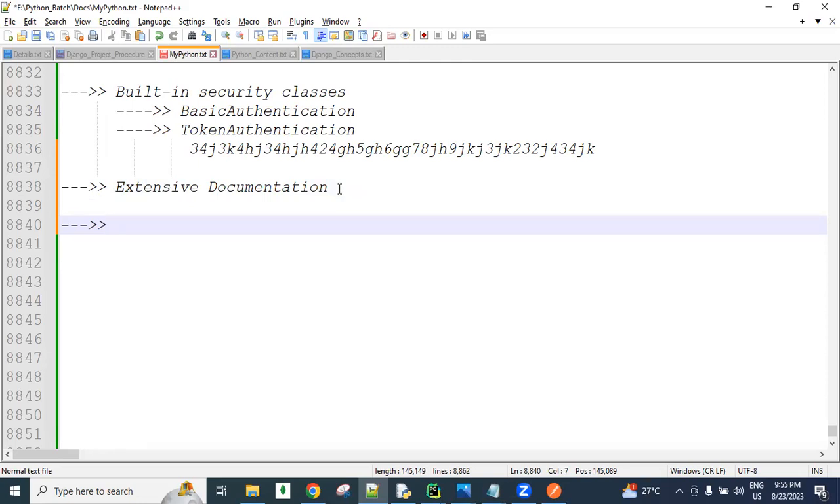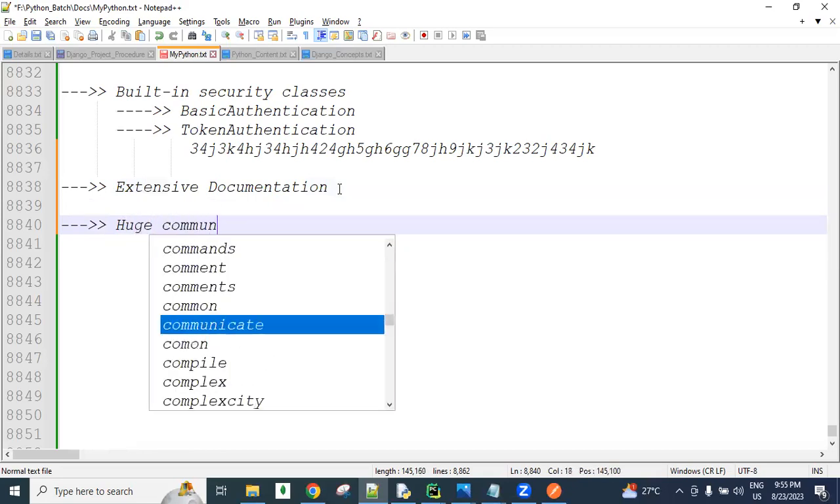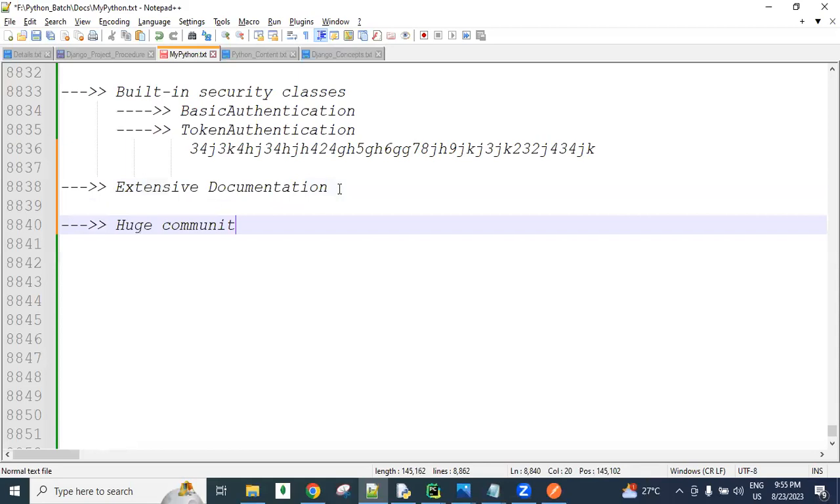And next, one more point, guys: there is a community also. Use the community available, guys.